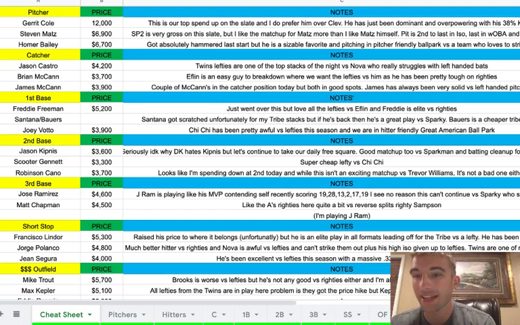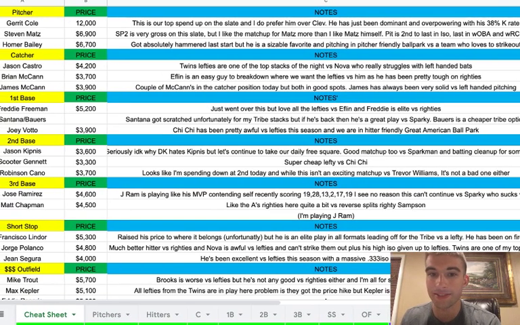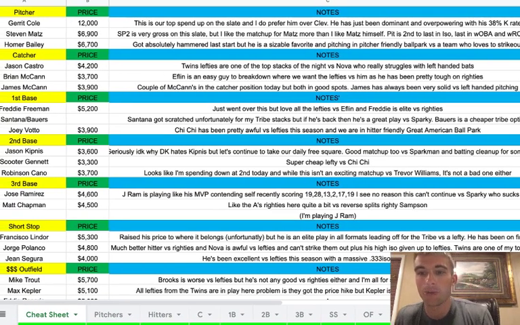So Pittsburgh is second to last in ISO versus lefties, last in wOBA, and last in wRC+ to lefties. So everything's saying the matchup is good. I know Matz ended up going to the bullpen, but it's looking like he's going to get the start. And if we can get 5 solid innings out of him, I'd be pretty happy. I mean, they don't strike out a ton, which is the only thing, but I think we can have a solid game here. And he's cheap enough to pair with Cole.